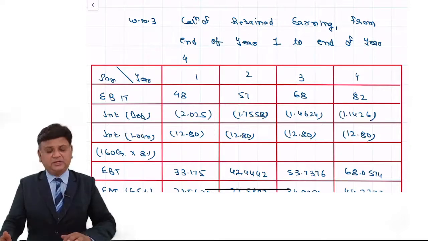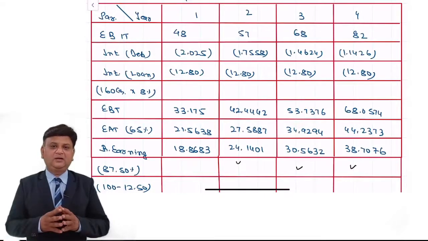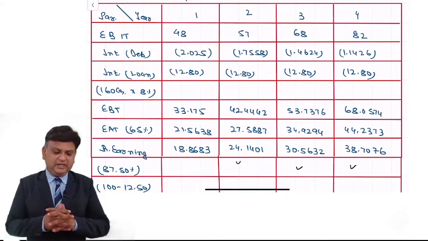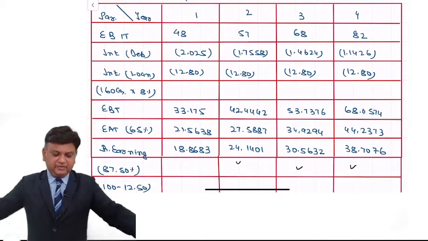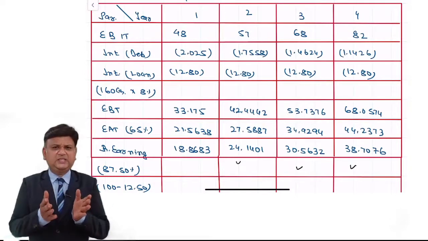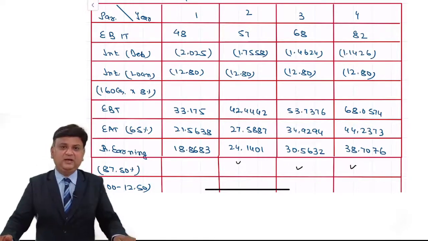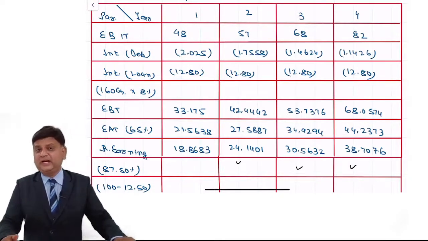Then the third working note is the most important, the amount of the retained earning. The question is providing that the loan is repayable in one go at the end of the 8th year. We understand, by using common sense, that interest would be paid annually and the principal will be repaid at the end of the 8th year.